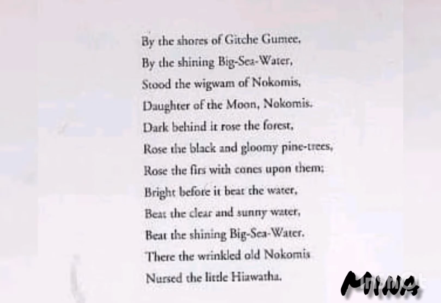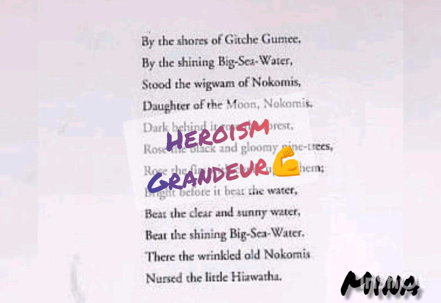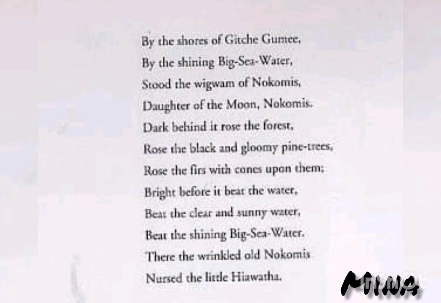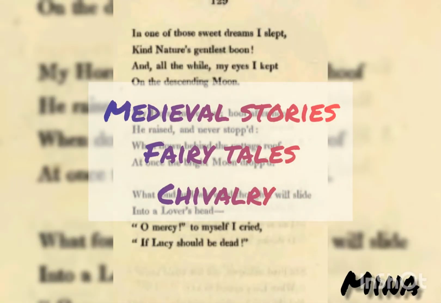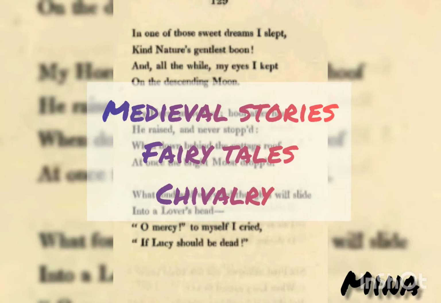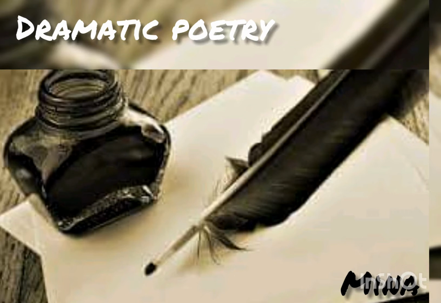The next one is an epic, which is a long narrative poem of heroism and grandeur. It talks about gods, princes, kings, etc. The last one is a lay, which is about medieval stories, mainly talks about fairy tales, love stories, chivalry, and knighthood. Last type of poetry, we have dramatic poetry.